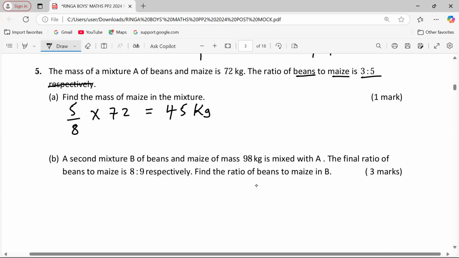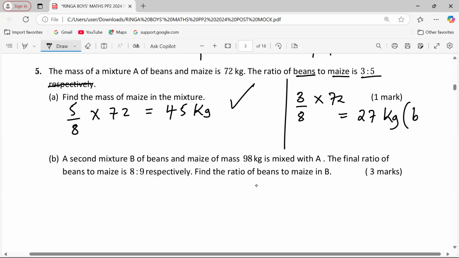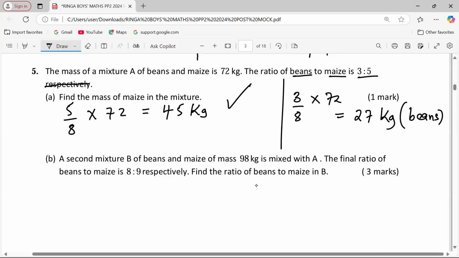Though this one has not been asked, the beans shall be 3 over 8 multiplied by 72, giving us 27. This one is beans. It's good to calculate all of them that way.